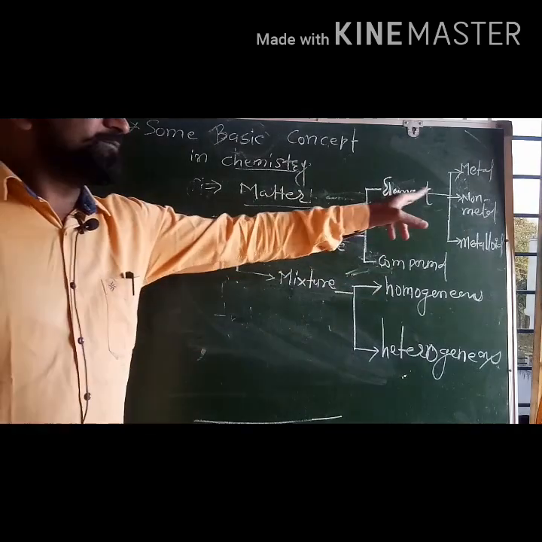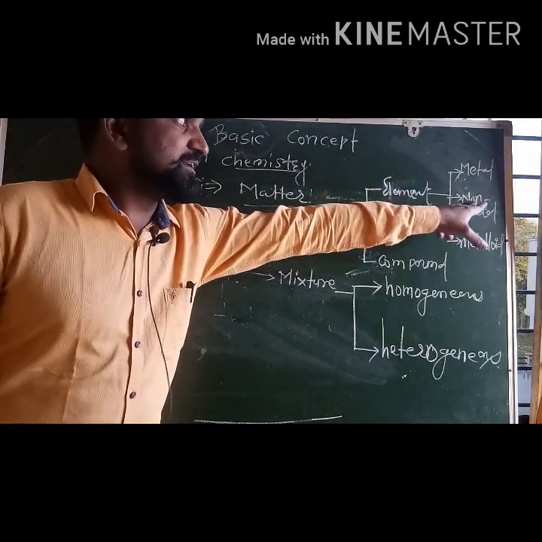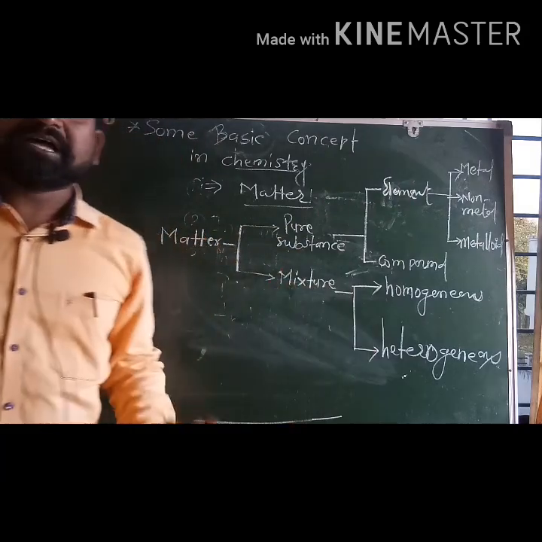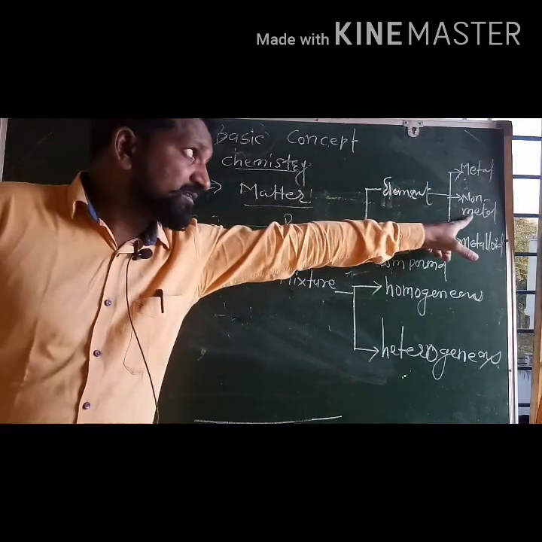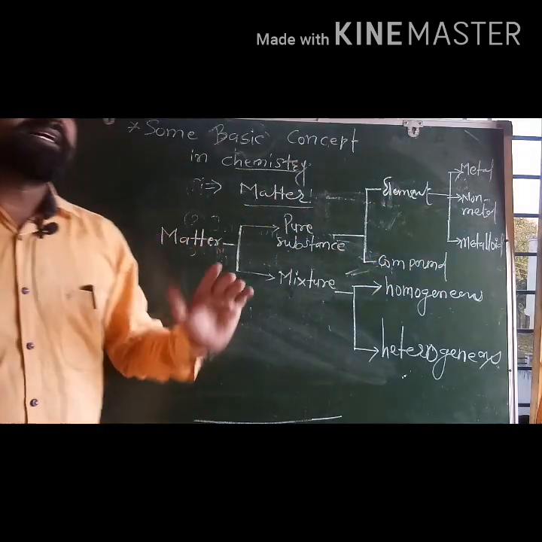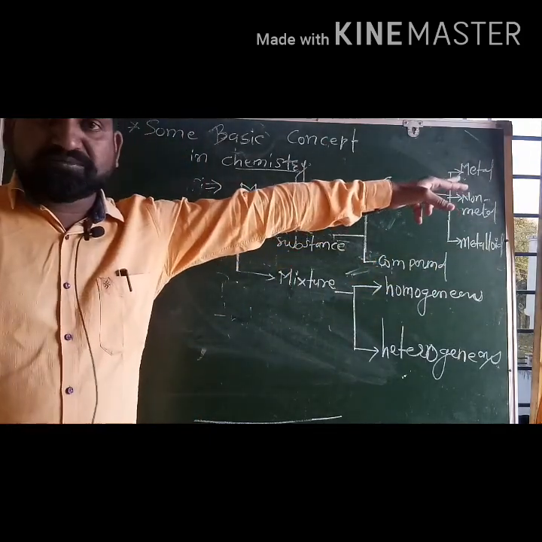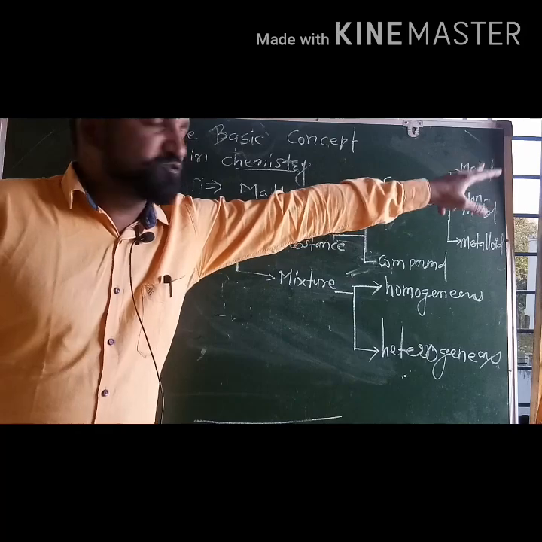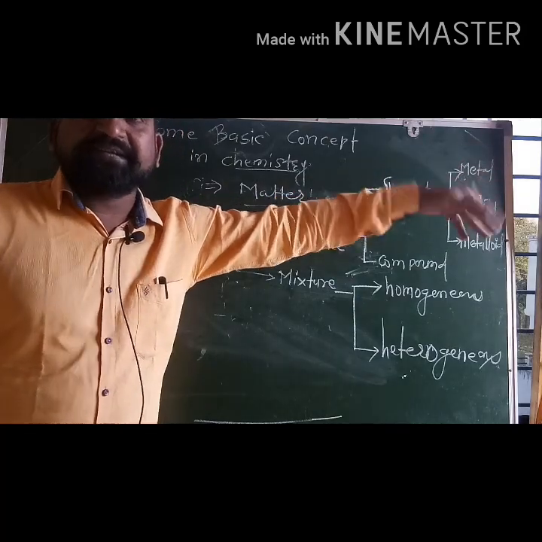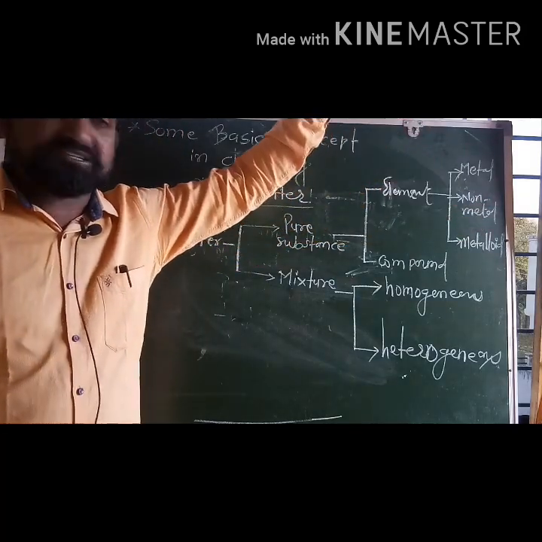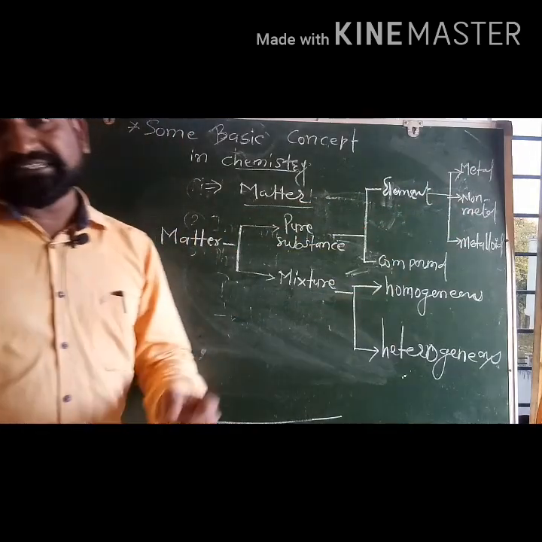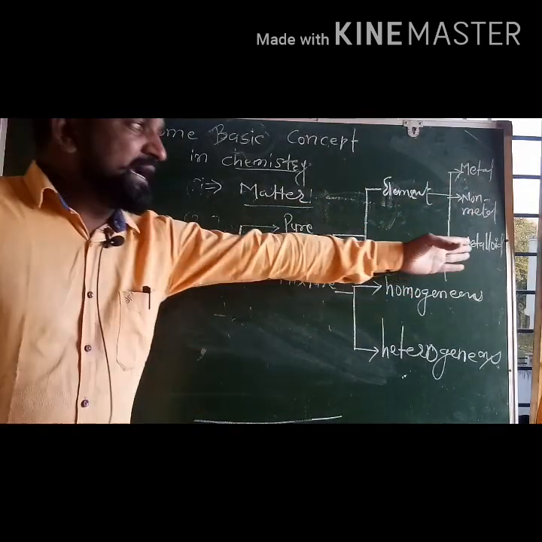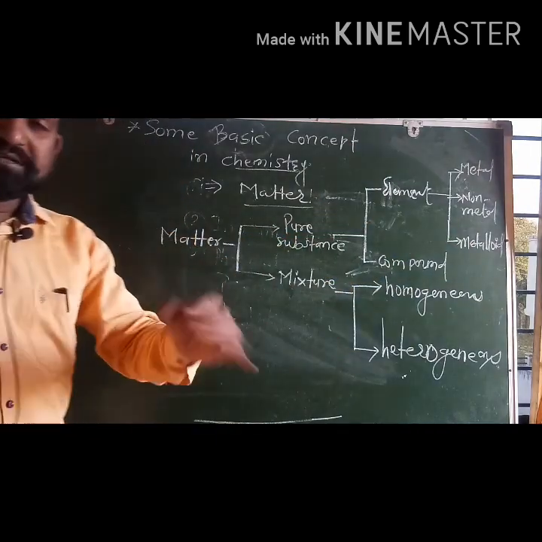Now element is further divided into metal, non-metal and metalloids. I don't think that everybody is unfamiliar with metals, non-metals and metalloids. There are a lot of examples of metals: magnesium, calcium, sodium, scandium, titanium, vanadium, etc. What about non-metals? Sulfur, oxygen, nitrogen, etc. are non-metals. And metalloids are there. We will discuss them later.